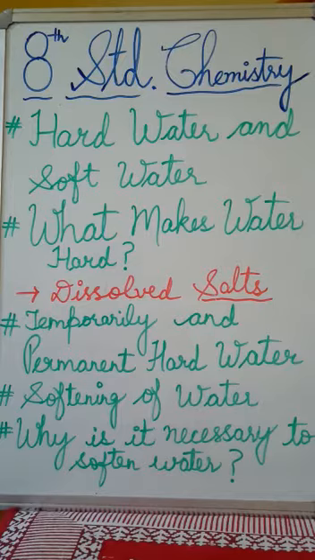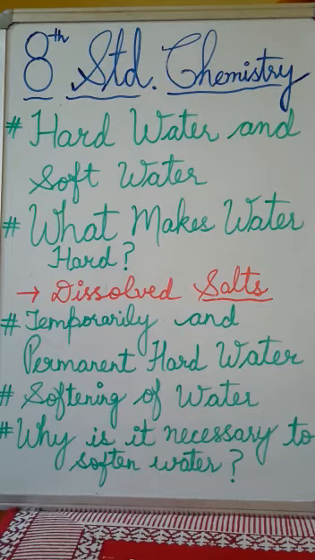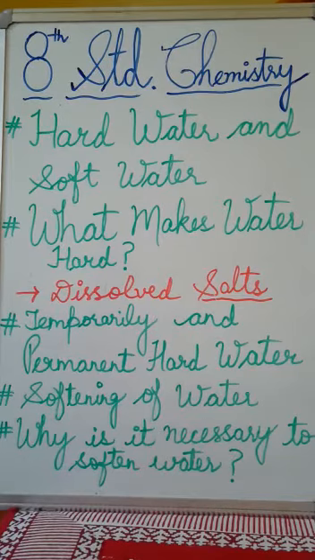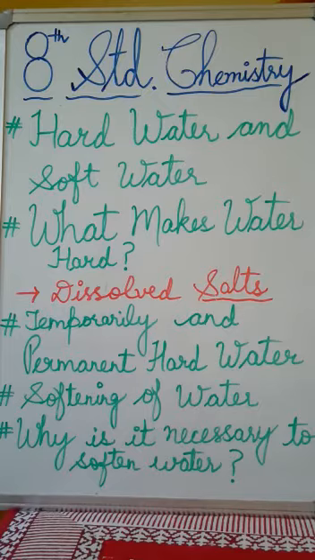Fine. Then they have written the definition for soft water and hard water in the pink box that you can mark carefully. And it says water that lathers easily with soap is called soft water, and water that does not lather easily with soap is called hard water. Fine. And then next is, what makes water hard, right? The presence of soluble salts.